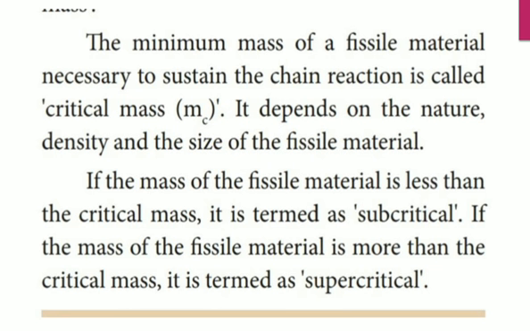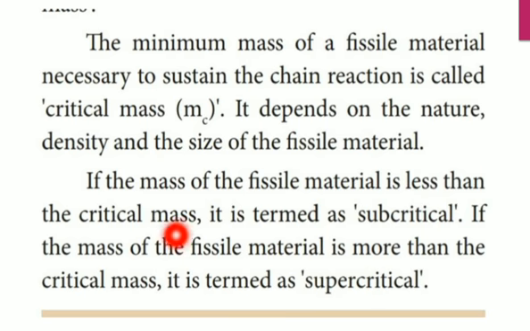Okay students, right, if the mass of the fissile material is less than the critical mass, it is termed subcritical. So if you are taking any core material whose mass is lesser than the critical mass, we call that material subcritical.